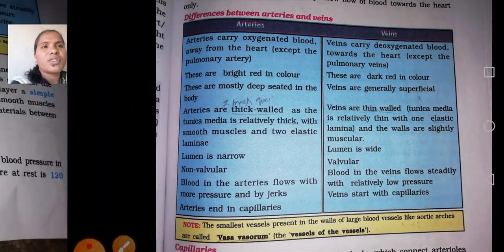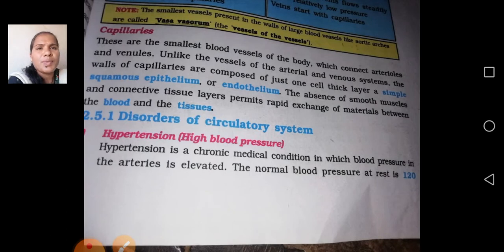This is an important question. Next, capillaries. You have to know the capillaries. Capillaries are the smallest blood vessels of the body, which connect arterioles and venules. Unlike the vessels of the arterial and venous systems, the walls of the capillaries are composed of just a one-cell-thick layer, simple squamous epithelium or endothelium. The absence of smooth muscle and connective tissue layers permits rapid exchange of materials between the blood and the tissues.